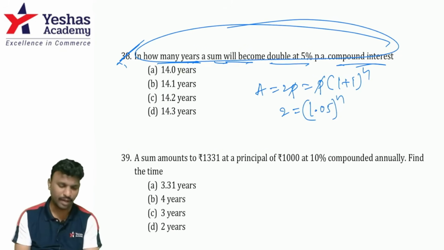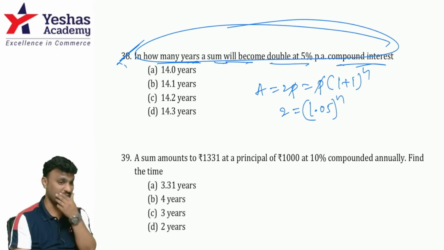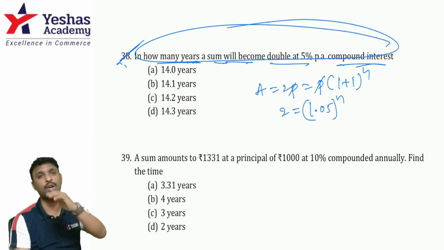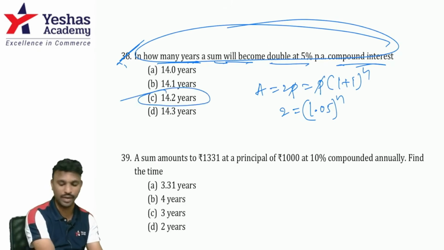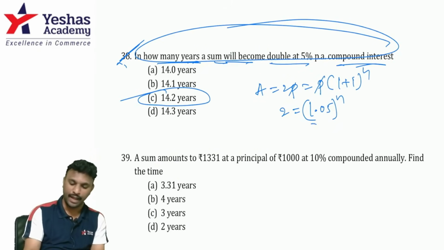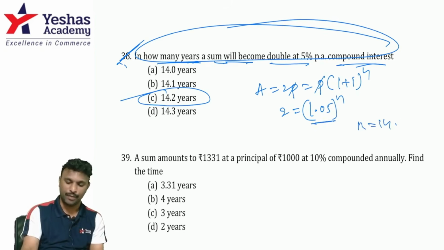Guys, always hit the moderate option in the calculator. Moderate option is one option above and two options below. If I hit 14.2, so what do I get? N is equal to 14.2.